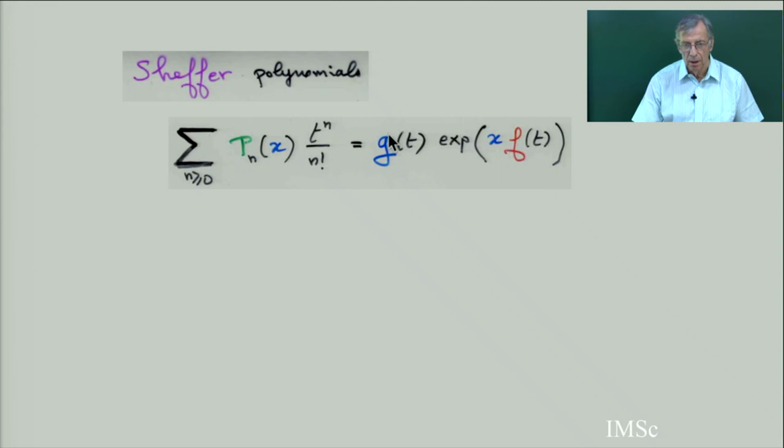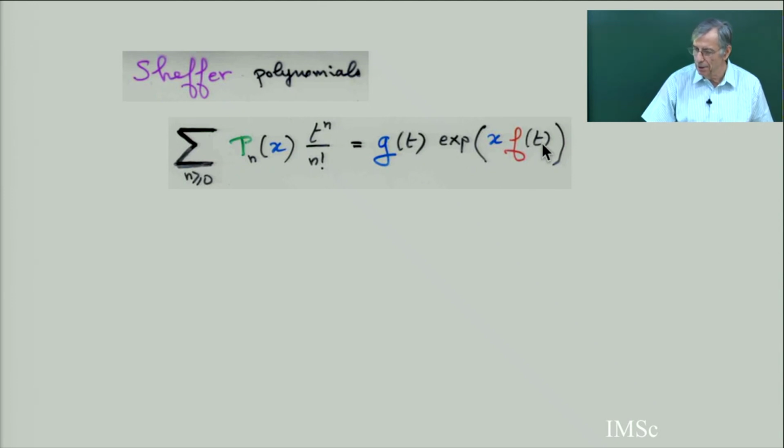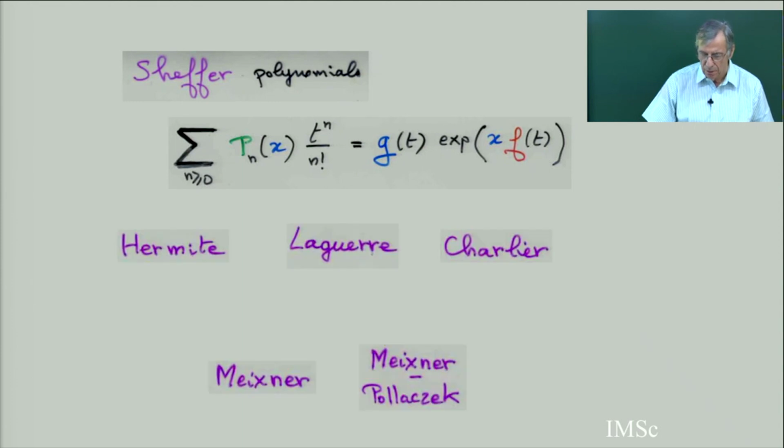Here it's a product: something interpreted by g, multiplied by what is called an assembly, exponential meaning an assembly of f structure which is related to f. And in this assembly there are blocks, and the variable x is counting how many blocks of the assembly. If g is identity, like for the Hermite polynomial, then you have only an assembly, and this is called binomial type polynomial. So these are the five Scheffer orthogonal polynomial.